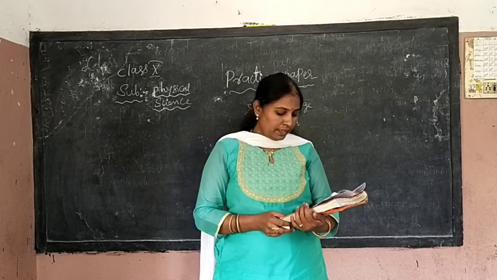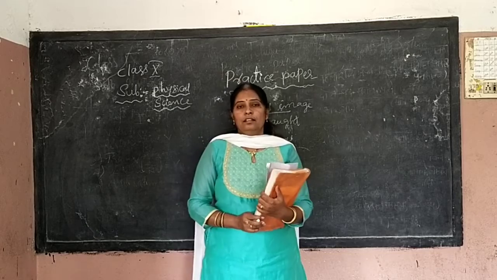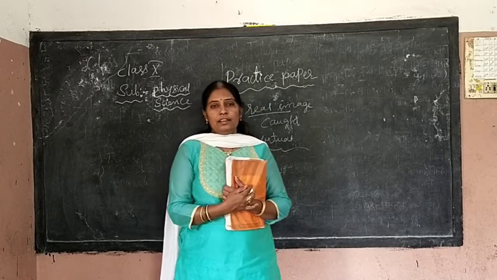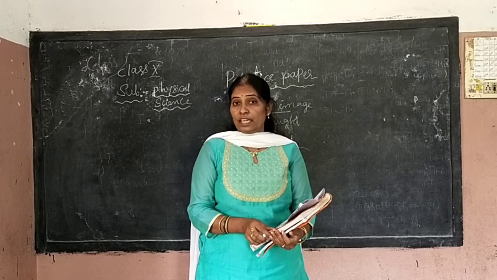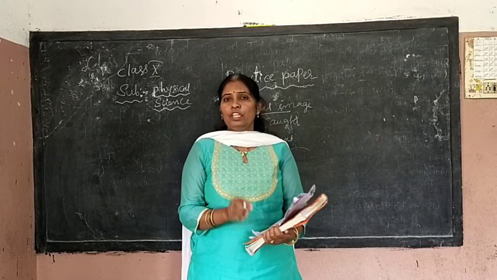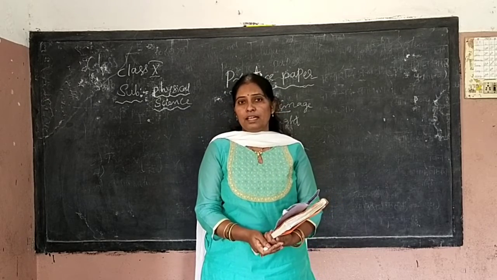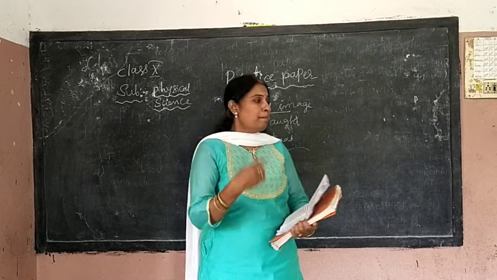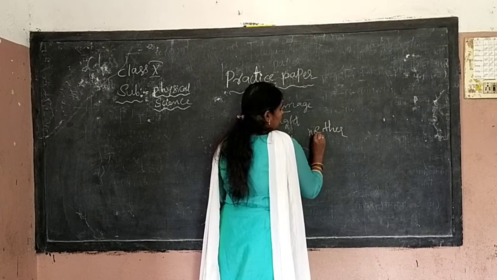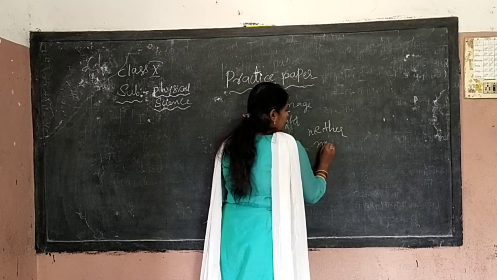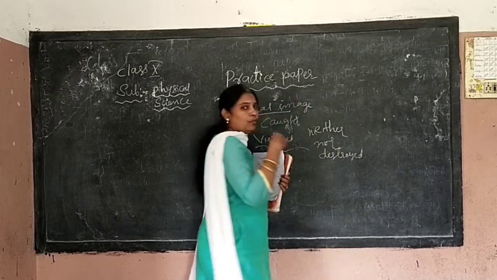Okay. Next. All the chemical equations must be balanced. Why? Before balancing, an unbalanced chemical equation is said to be a skeleton equation. Why do we need to balance a chemical equation? To satisfy the law of conservation of mass. What is the law of conservation of mass? Mass is neither created nor destroyed. It changes from one form to another form.